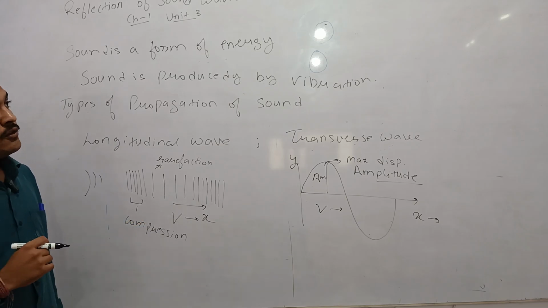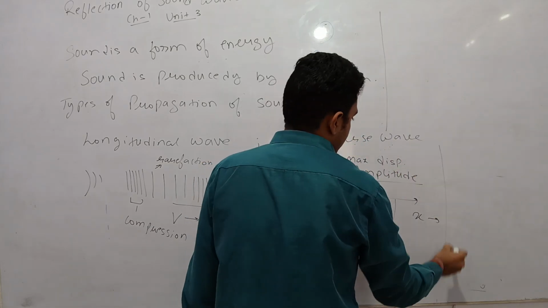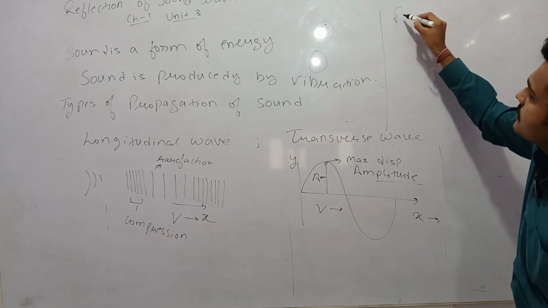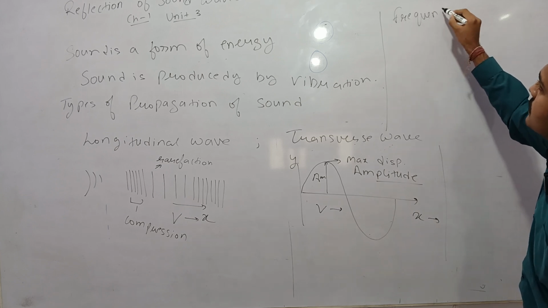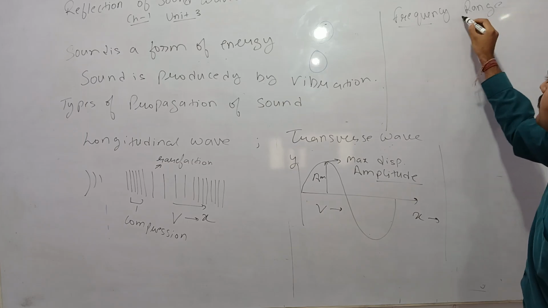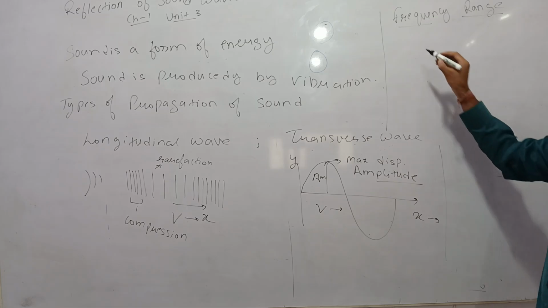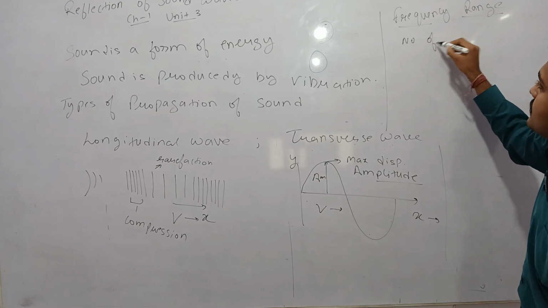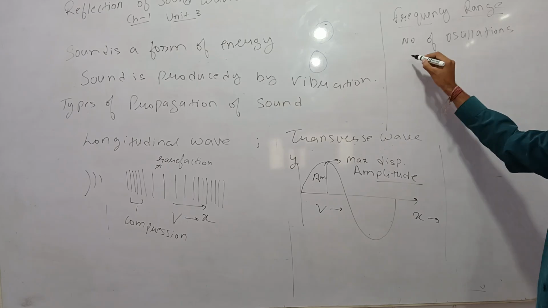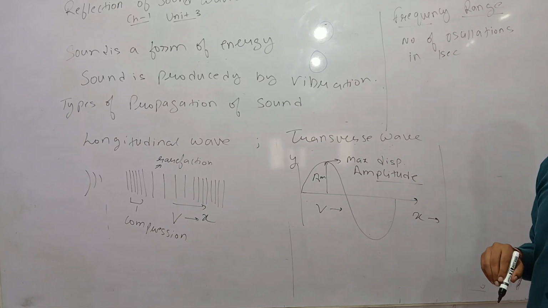Now there is the frequency range. What is the frequency range? First of all, what is frequency? Frequency is the number of oscillations in 1 second.